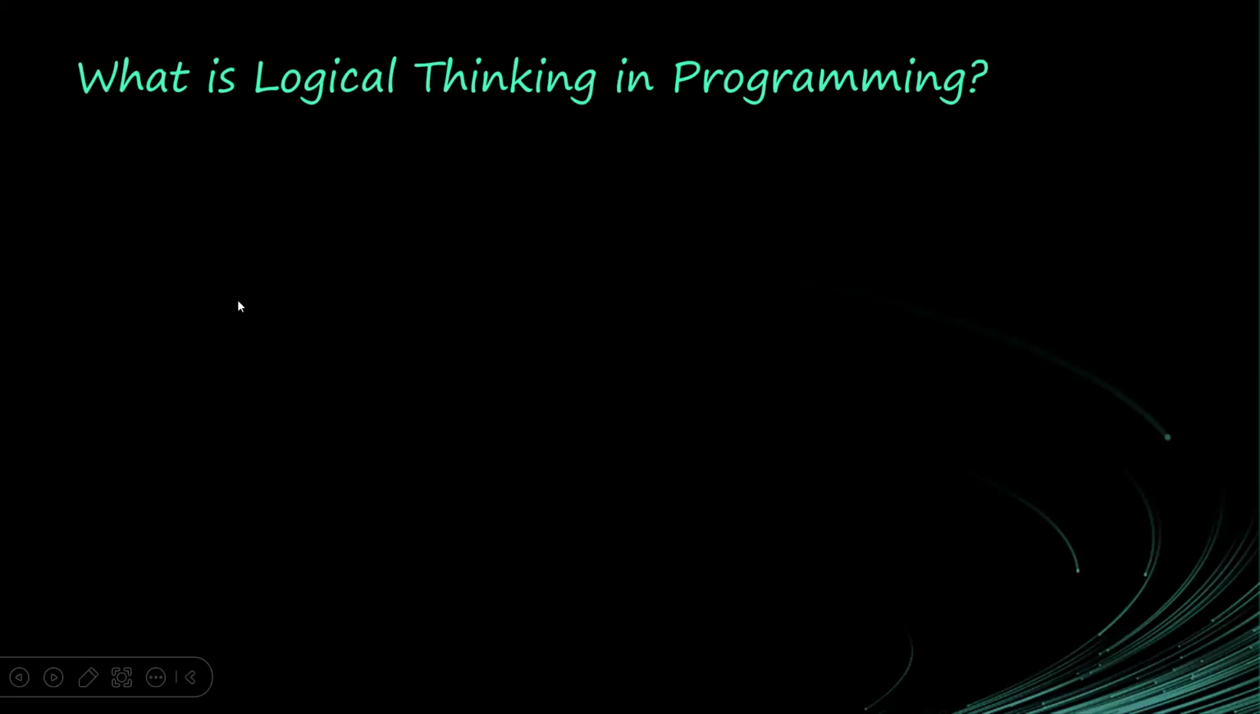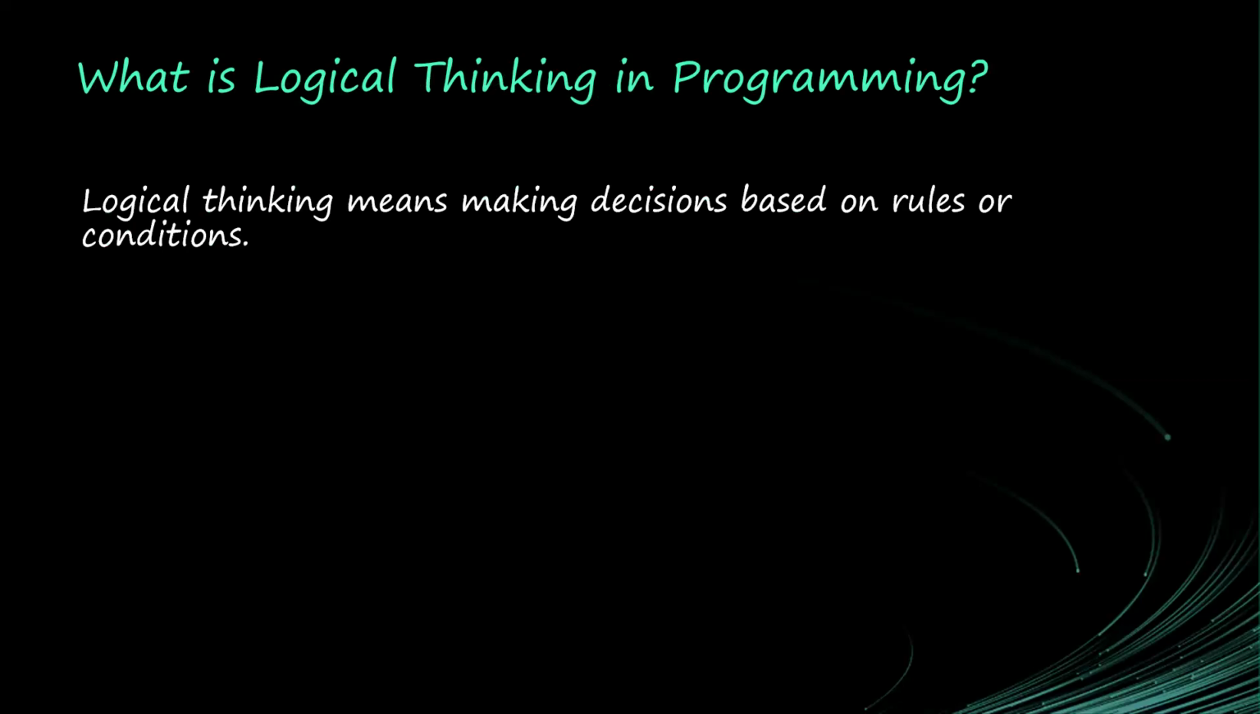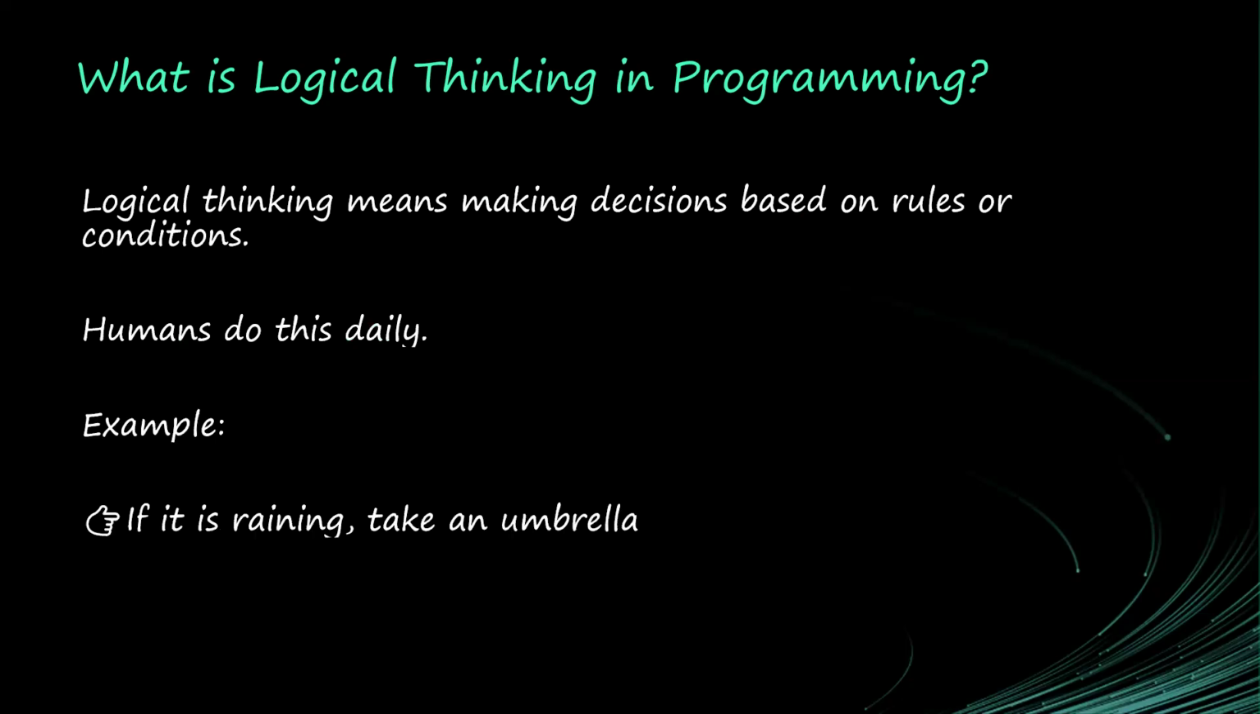So what is logical thinking in programming? Logical thinking means making decisions based on rules or conditions. Based on a particular condition, you will do something. If it is raining, would you go outside? No. If it is sunny, would you wear a raincoat? No. If you're hungry, that is when you will eat. If you're not 18 years old, you cannot vote. So humans do this daily. If it is raining, you go out with an umbrella. If it is not raining, there's no need going out with an umbrella. They will see you as a fool.